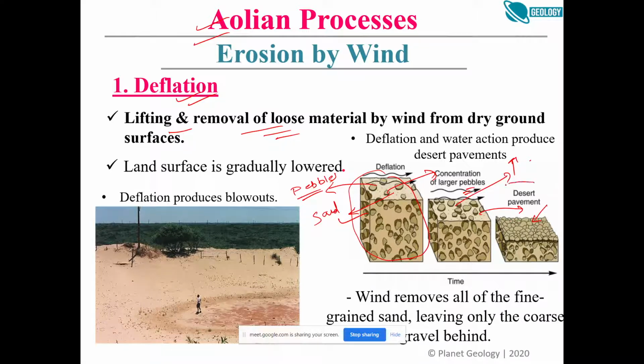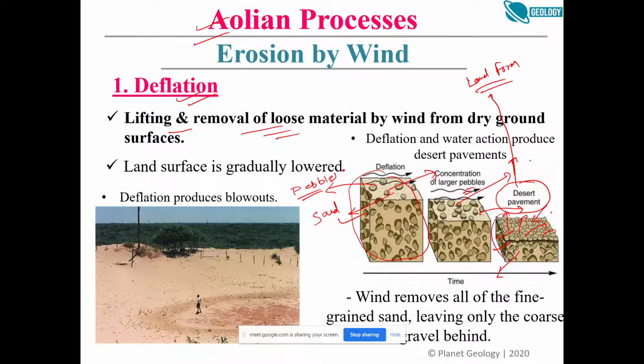So this itself is a landform. At some places, if you have visited the area near Jaisalmer, maybe some 40-50 kilometers north of Jaisalmer, you will get such kind of landform. You won't find much sand, but a lot of pebbles, concentrated pebbles at some places.